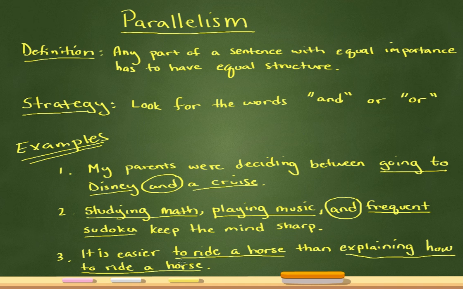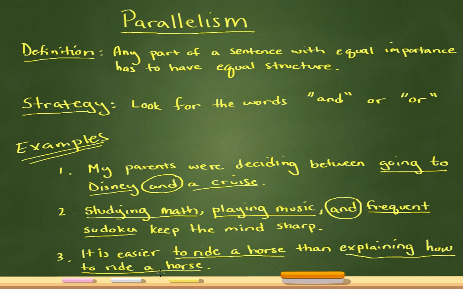What might be better is to have a sentence to fix it to say, it is easier to ride a horse than to explain how to ride a horse. That way you have the to verb, the to infinitive form of the verb, and the to explain infinitive form of the verb, and those are more parallel than saying to ride a horse than explaining how to ride a horse.